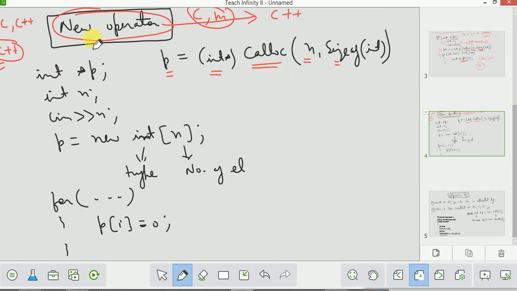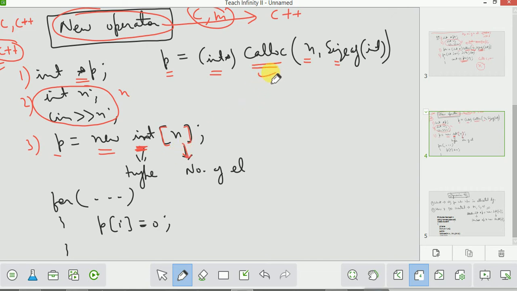Now for the new operator, first you will create a pointer. Second, you will input from the user how many elements you want to create, and third, you will use the new operator. You will write new, then the type of array you want to create. For example, if I want an array of int, I will write int. If I want an array of char, I will write char, and then you will write this bracket. It means that you want to create an array, and inside this you will write the number of elements. So this is the syntax for new.